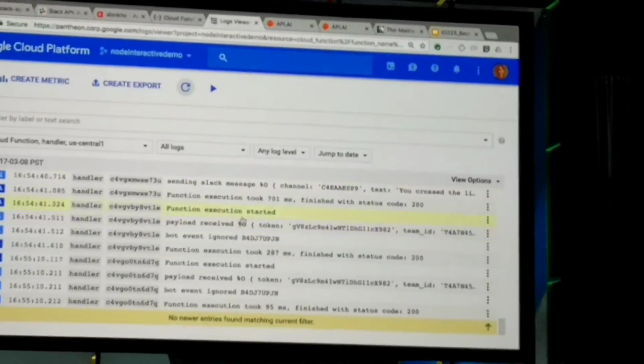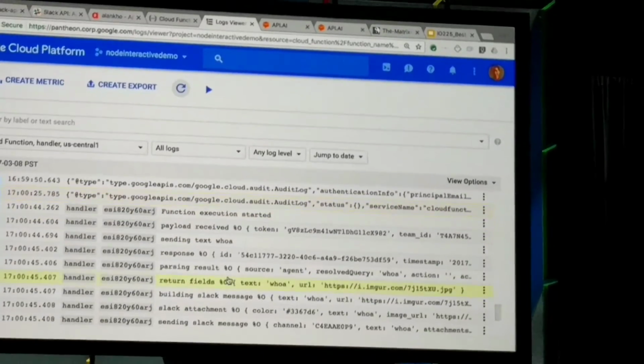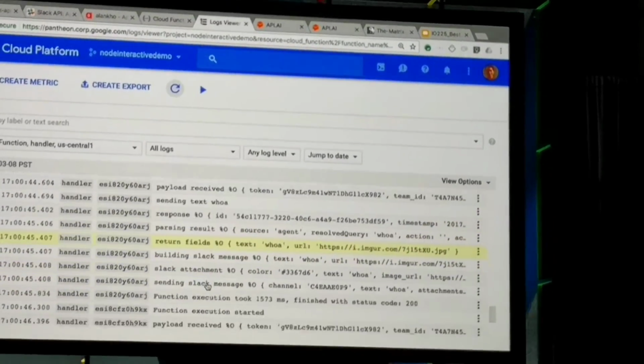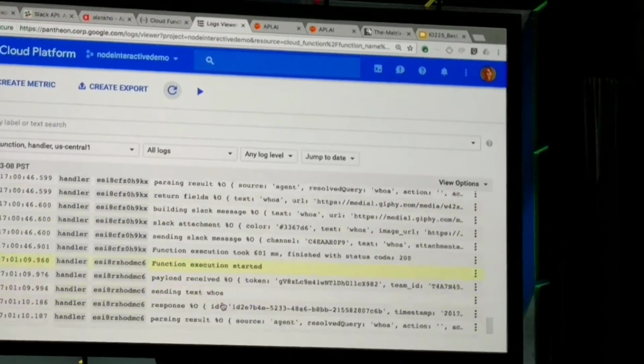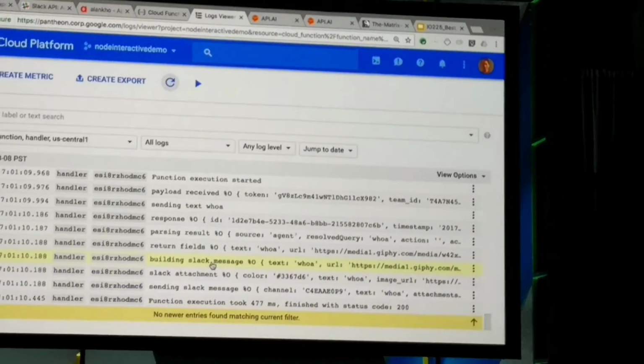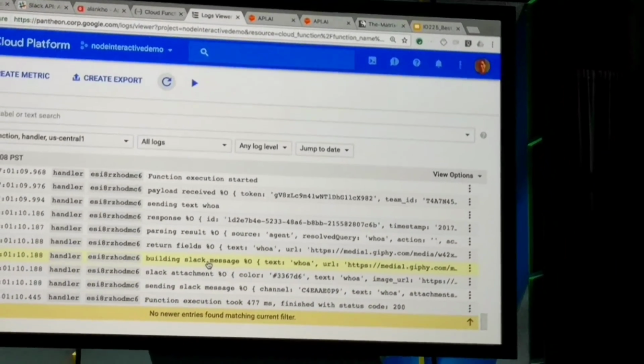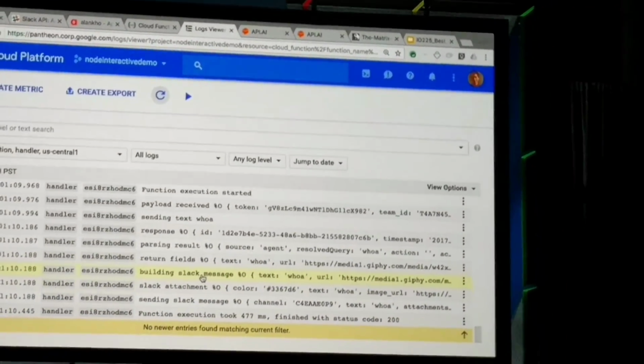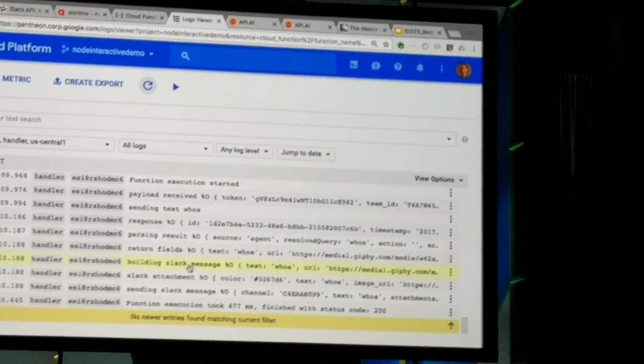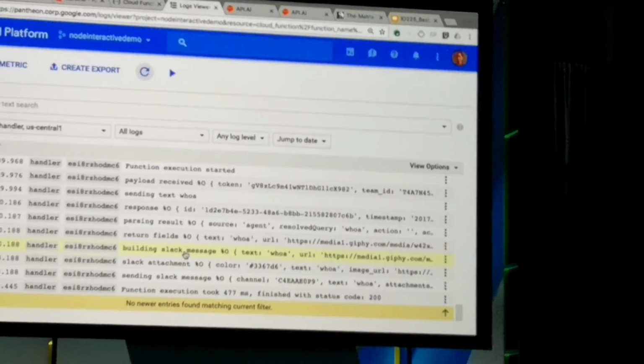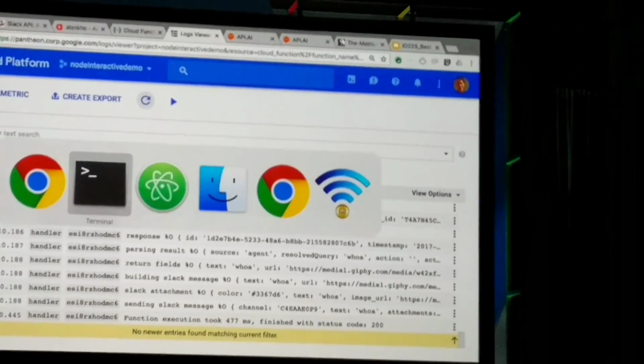But what's happening here is actually, if you look at the logs, you can see that it was sending whoa, whoa multiple times, and then eventually it stopped. Because what was happening was, at the API gateway, we had set a spike arrest filter, and it was able to block that flood of messages coming in. So for that, let's go fix the code and redeploy.